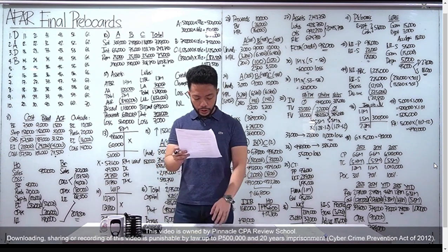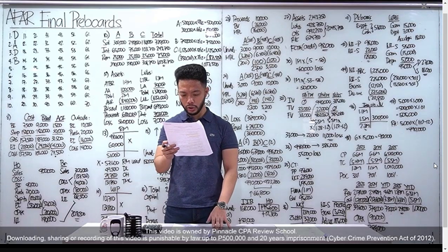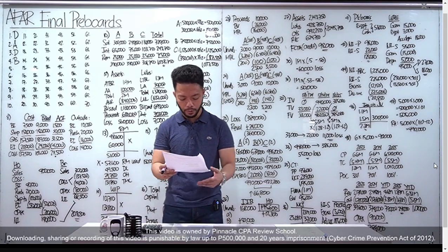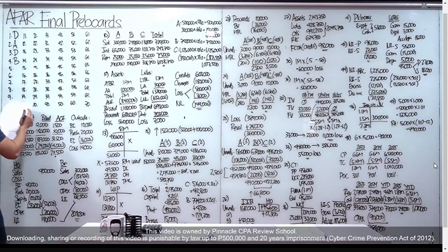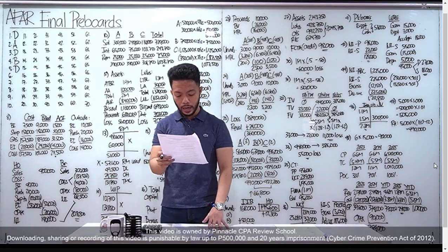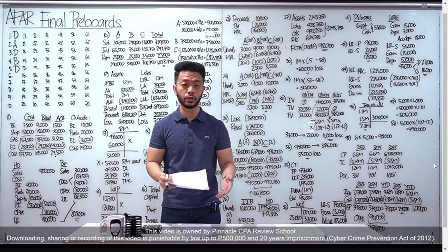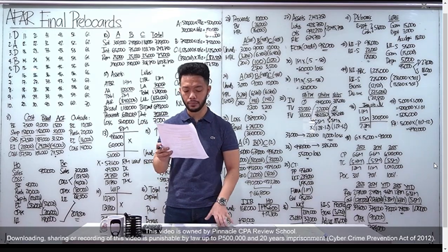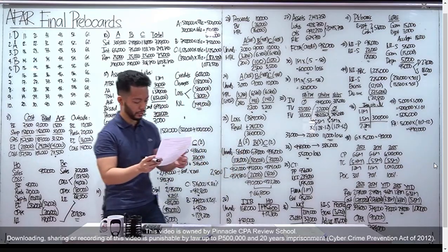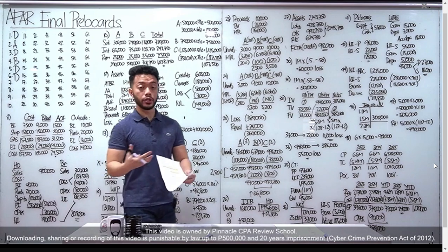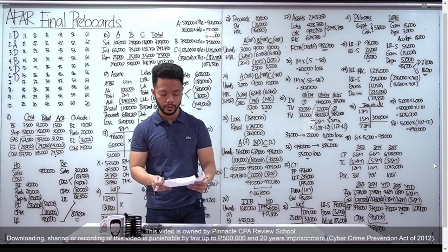Number 5, when a secured creditor is not fully settled after foreclosure of the underlying collateral, the remaining portion, or basically ito yung unsecured portion of partially secured, punta ka sa letter D, is classified as an unsecured liability without priority. Number 6, the percentage of completion of a construction contract is based on all of the following except ano daw yung pwede natin basis para ma-determine kung ilang percent complete na yung construction contract natin. Yung A, B, and C, pwedeng basis yan. Yung letter D, hindi. Progress billings and advances received from customers. Actually, opposite pa yan kasi yung progress billings, nakadepende yan sa percentage of completion. It's not the other way around. Okay? So, letter D for number 6.